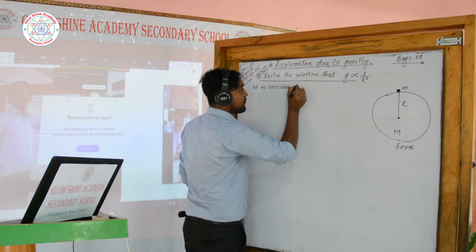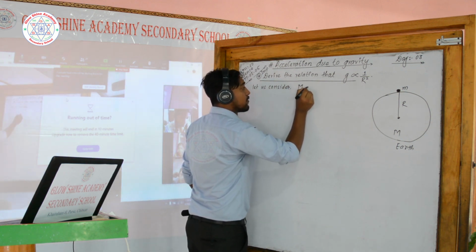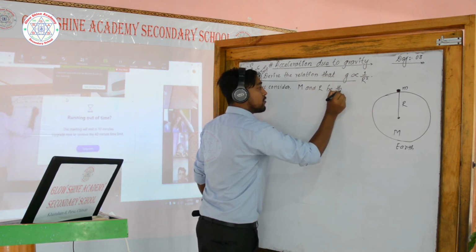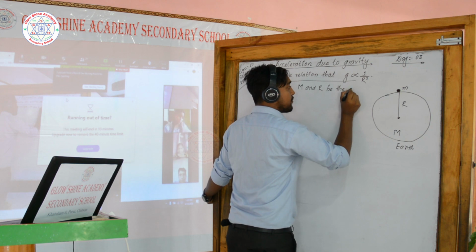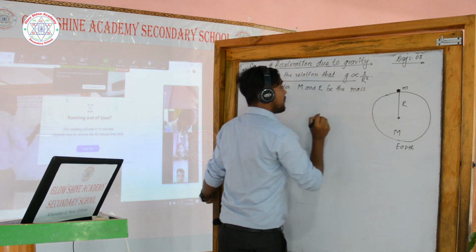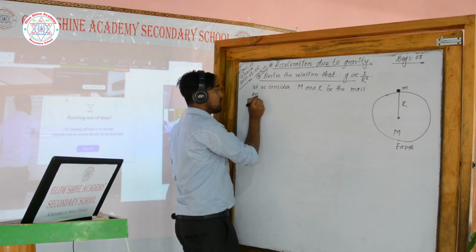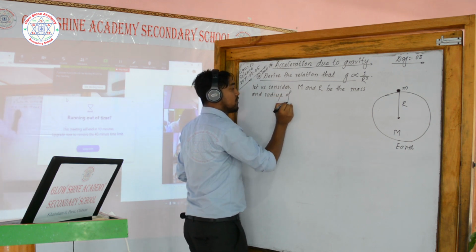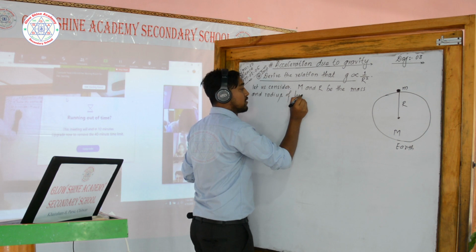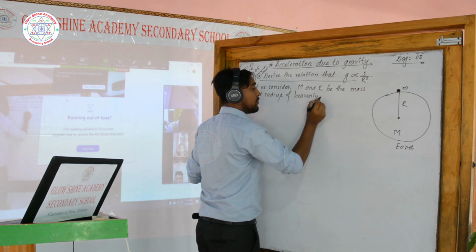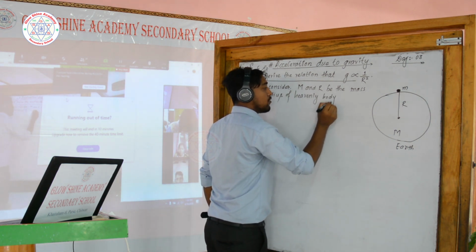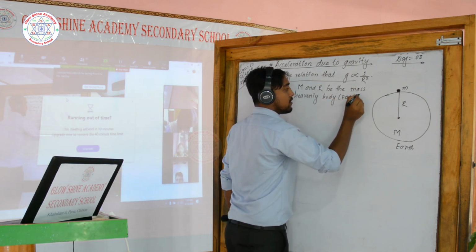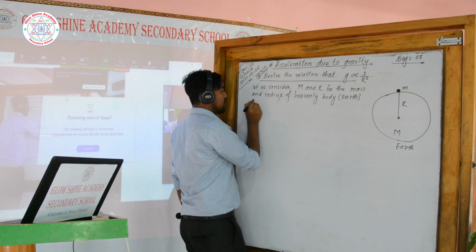Let us consider M and R be the mass and radius of heavenly body Earth respectively.